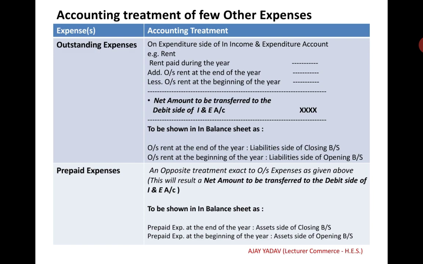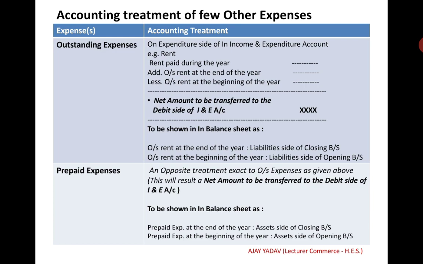The net amount will become the figure transferred to the debit side of the income and expenditure account. Outstanding rent at the end of the year will be shown on the liability side of the closing balance sheet, and outstanding rent at the beginning of the year will be shown on the liability side of the opening balance sheet.